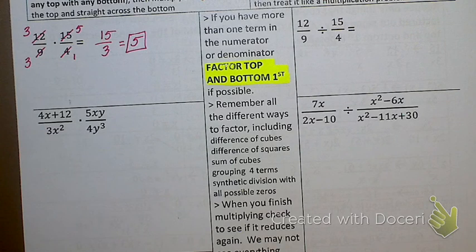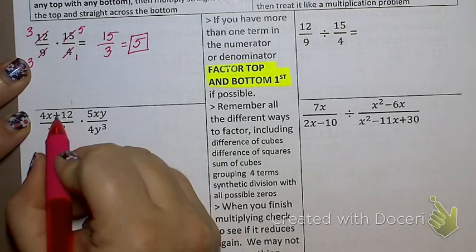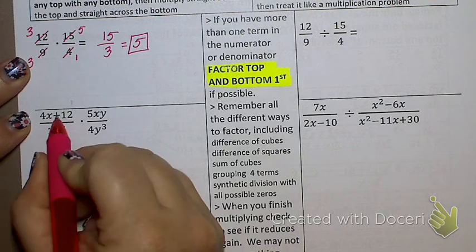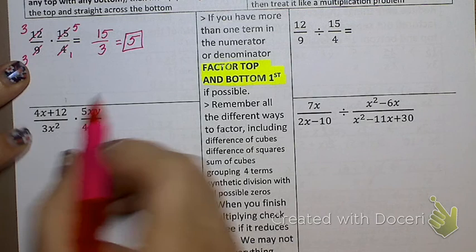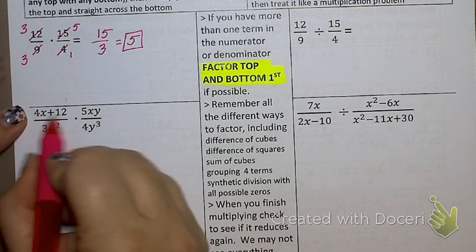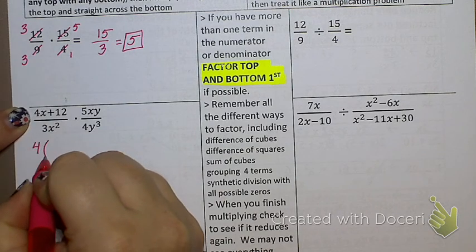Okay, so if I look at this, I have 4 places to check for factoring. I have the top of the left, bottom of the left, top of the right, bottom of the right. So if I look at the top of the left, can I factor this? Yes, I can take out a 4. What's left inside?